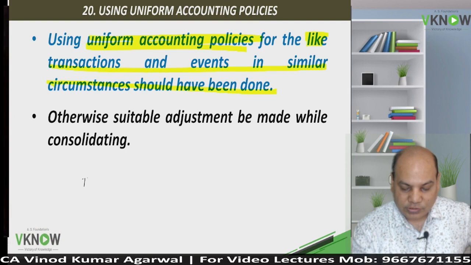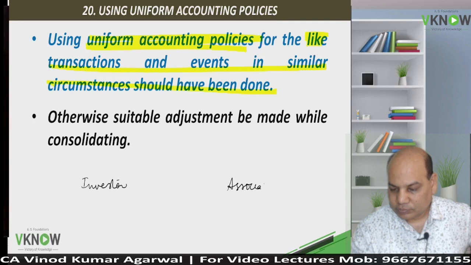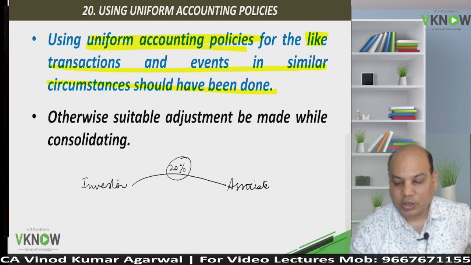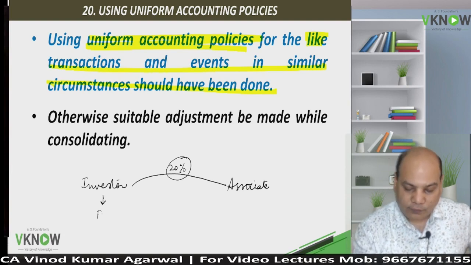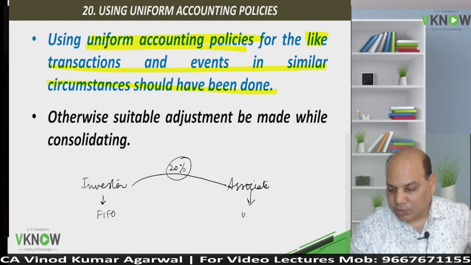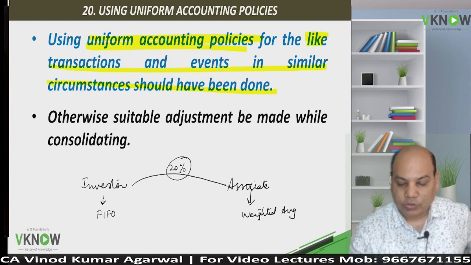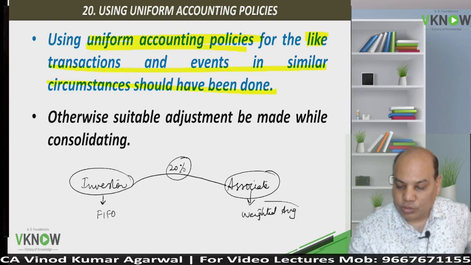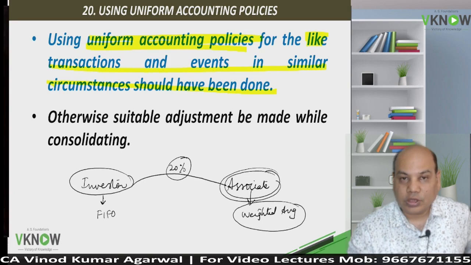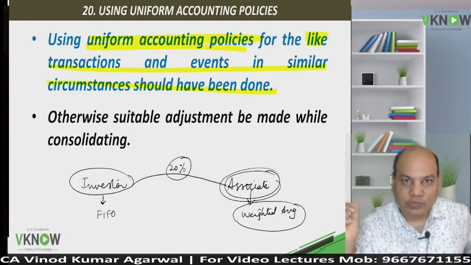Okay, you are an investor, there is an associate, you are only holding 20% share in the associate, you are following FIFO method, the associate may be following weighted average method for inventory valuation. The investor would request the associate, can you follow FIFO method? But the associate will say no. There are other shareholders holding 80%. They have asked me to follow weighted average method.